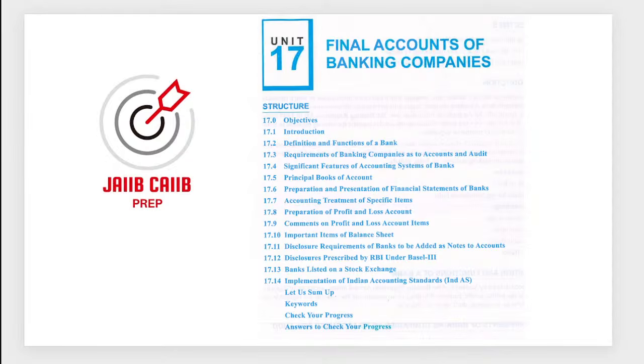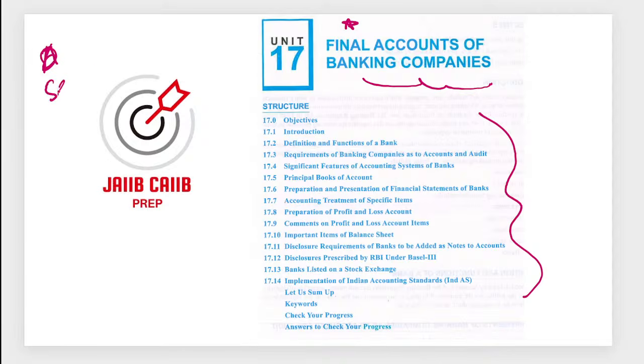Chalo, next one. Final accounts of a banking company. This is related to banking, so you have to go through section 29 of the Banking Regulation Act.